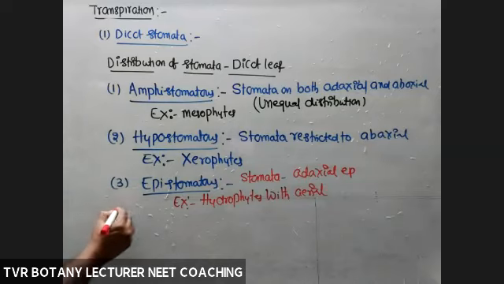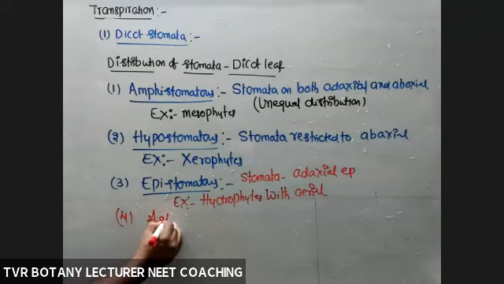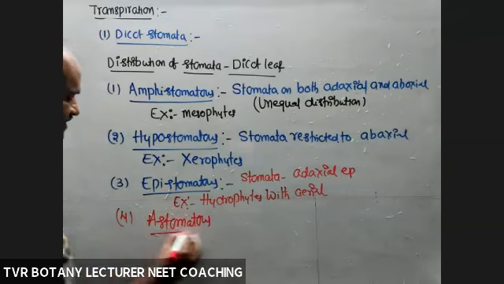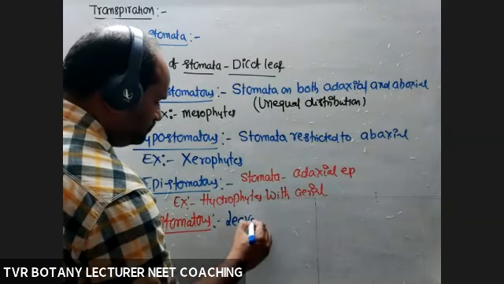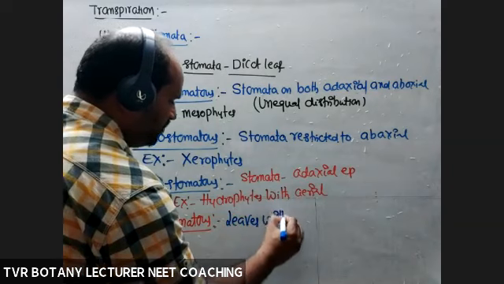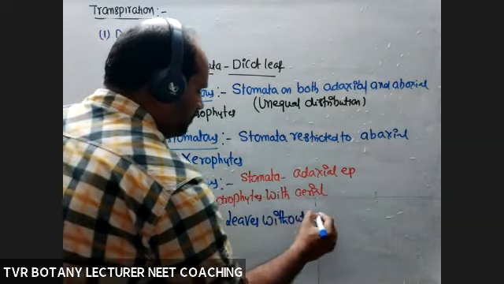Epistomatous. And the last one, the fourth one, astomatous. Astomatous or vestigial stomata. Here I'm taking astomatous. A refers to absence, so leaves without stomata.